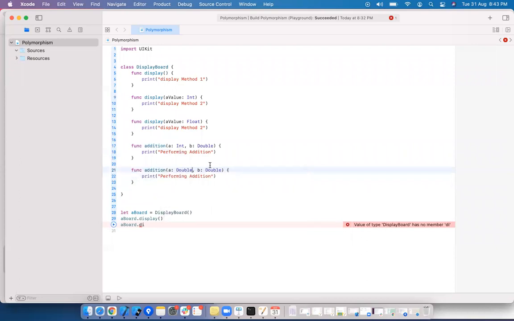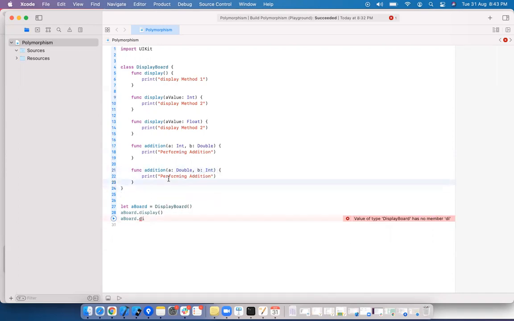Here I am giving double. Here I am giving int. Here the method name is addition a b. Here also the method name is addition a b, but still it is allowed because of the order of parameters. Order means first int comes, then double. Here first double comes, then int. If you write the same method, it won't accept. It says that it is a duplicate method.